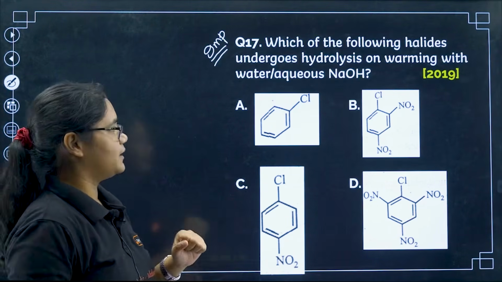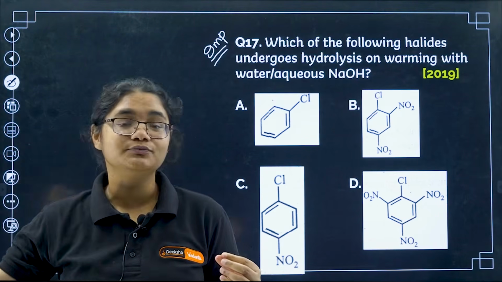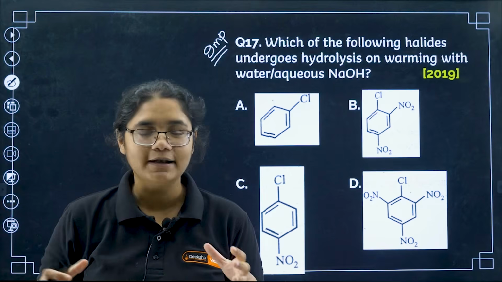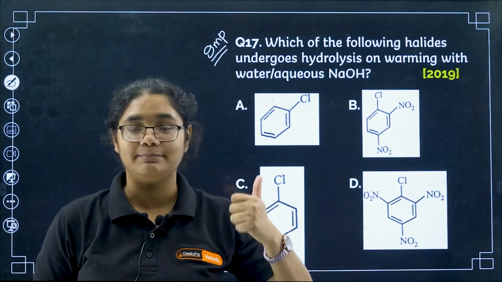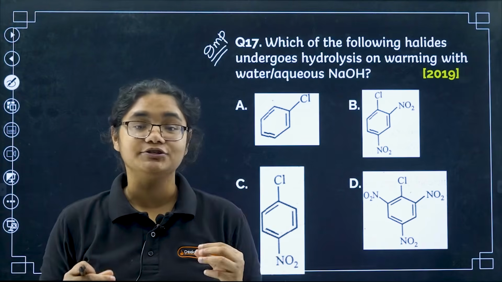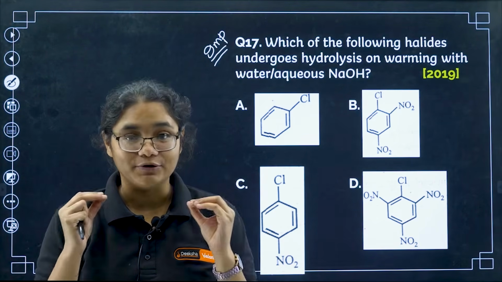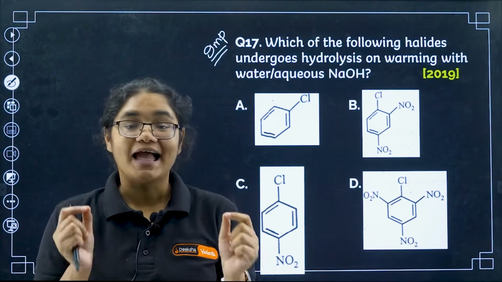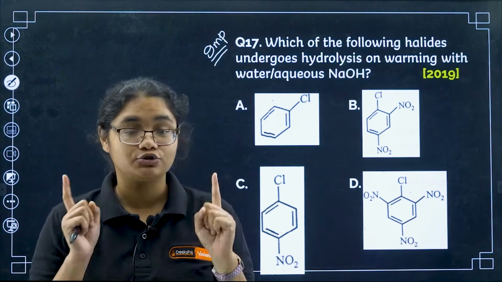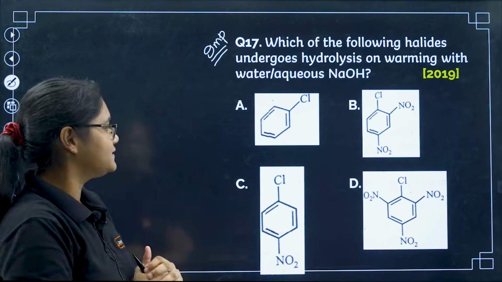So if you remember, I have told you that haloarenes do not undergo reactions with nucleophiles easily, right? We have to give 2 special conditions. One is very high temperature and pressure. The second condition is to add electron withdrawing groups. The more electron withdrawing groups you add, the better will be the reactivity at a lower temperature. And these electron withdrawing groups should be attached only at ortho and para positions. Okay, so let's see the options.